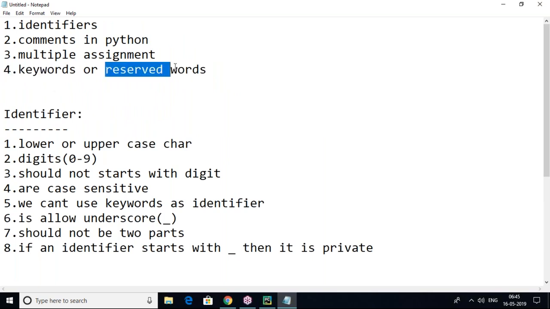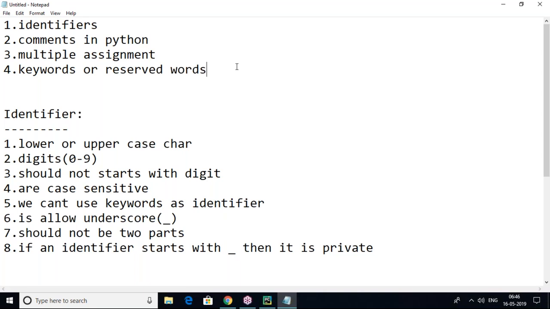Coming to the keywords or reserved words. Every programming language has keywords or reserved words. We can call them special words. If you are using keywords in your Python programming, you are going to use them for some special purpose. When we use keywords or reserved words in your Python script, you are telling your interpreter that you are using a special purpose. So keywords convey a special meaning or special message to the interpreter, to do a specific task.